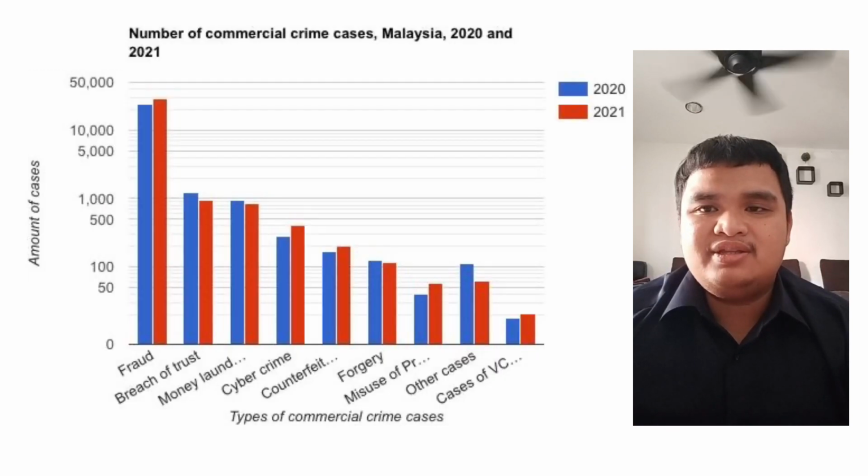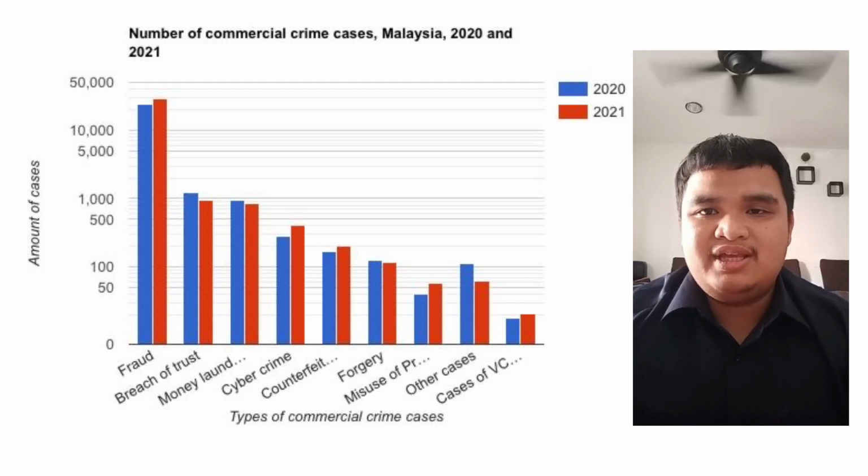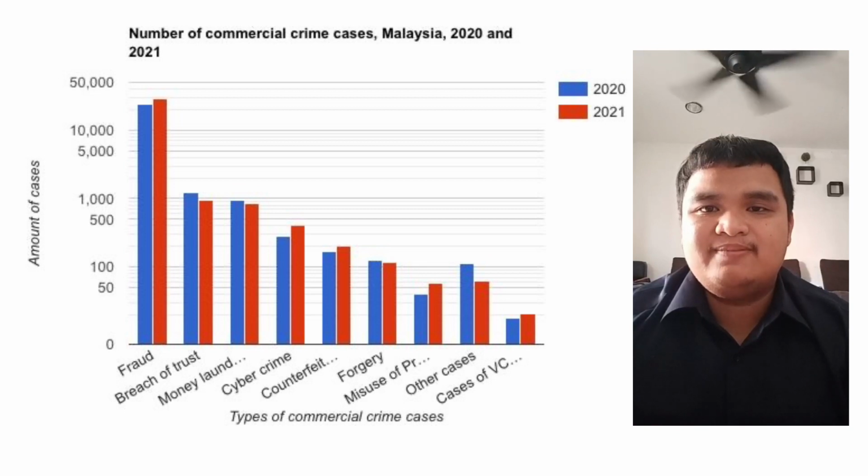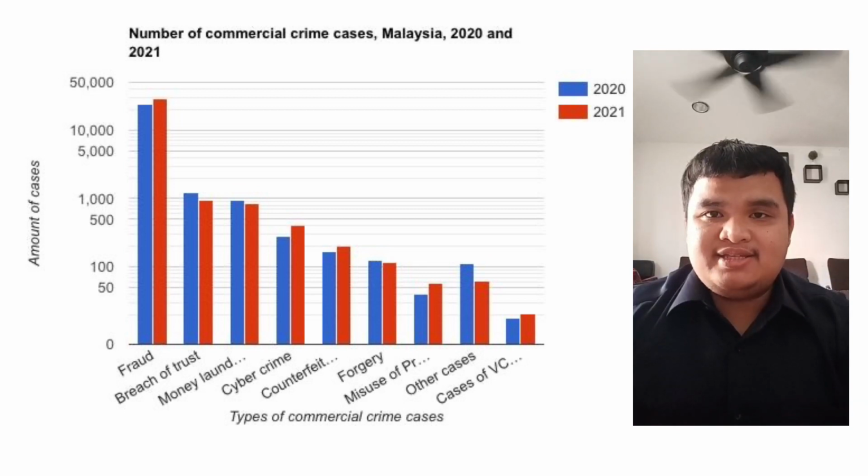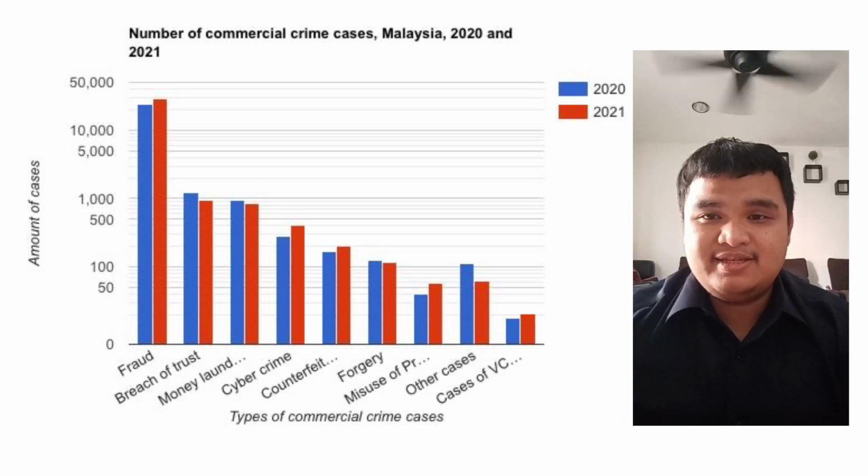Now, we go to the introduction, where we use the bar graph for our presentation. The first important element in a graph is the title, and the title is Commercial Crime Cases in Malaysia for 2020 and 2021. The second element is the X and Y axis. The X axis, on the horizontal side, represents the type of commercial cases, and the Y axis represents the number of crime cases. And the last element is the legend, which shows the type of commercial crime cases.